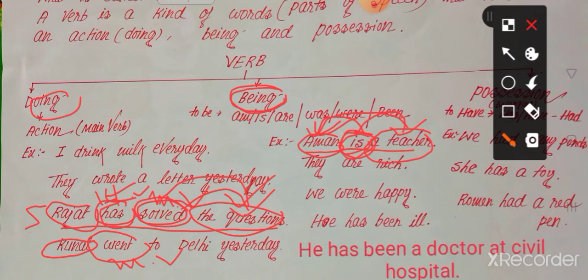Next, they are rich. Here the pronoun is "they", the verb is "are", and "rich" is an adjective. They are rich. So what is the verb in the sentence? The verb is "are". If we say "are", does it show any action? No, "are" does not show any action. So that's why "are" is a being verb, and the being verb is used in a sentence as a linking verb. So "are" is a linking verb.